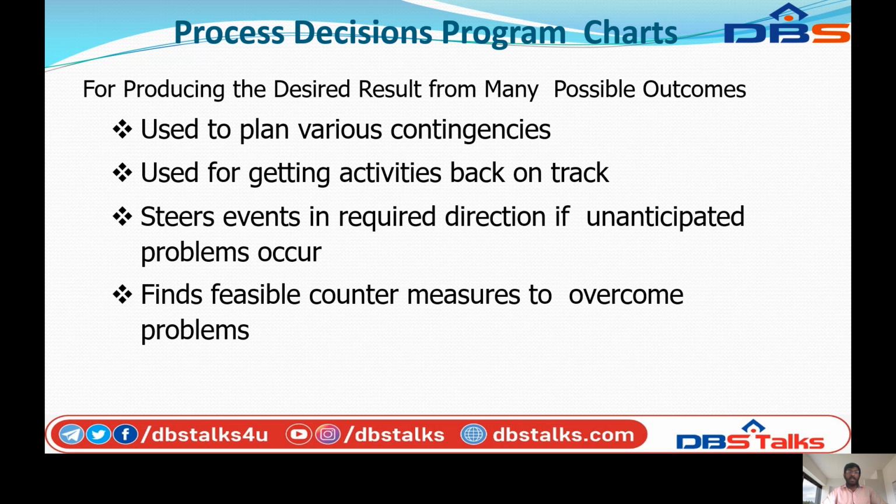It is used to plan various contingencies, used for getting activities back on track, setting events in the required direction if unanticipated problems occur, and finds feasible countermeasures to overcome problems.